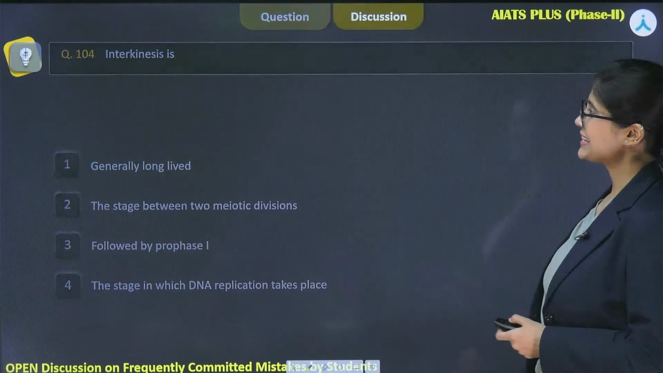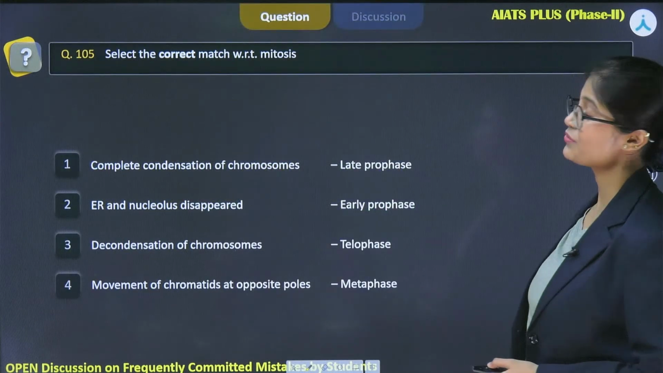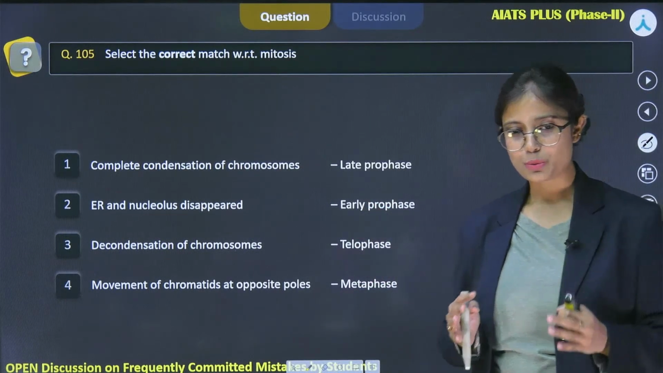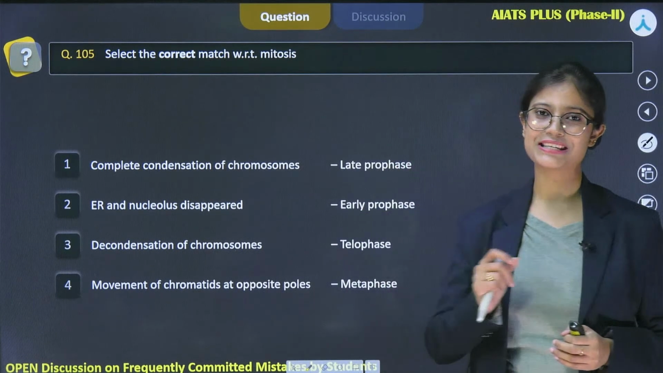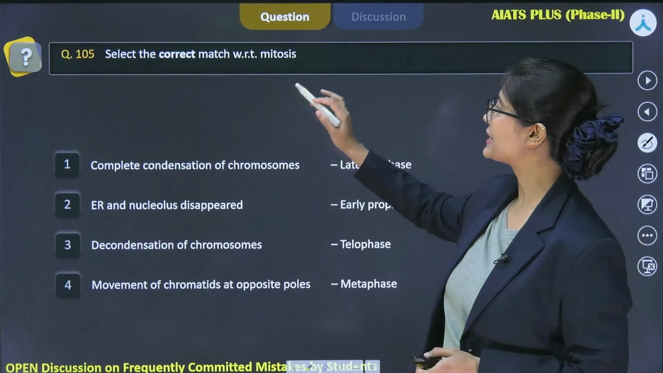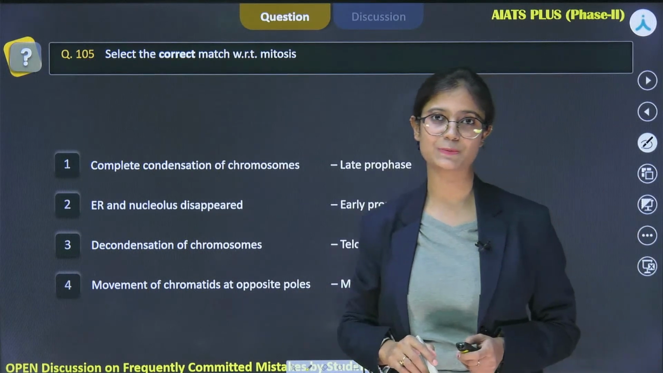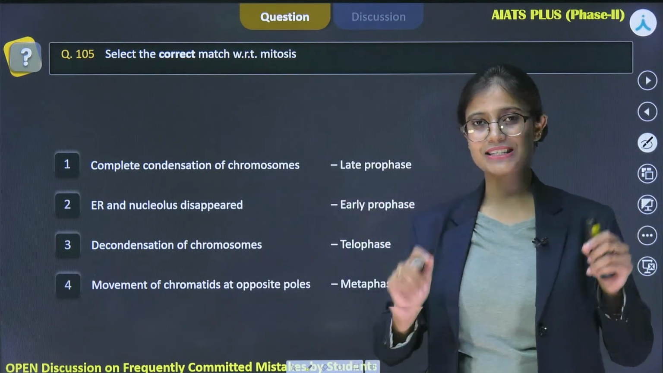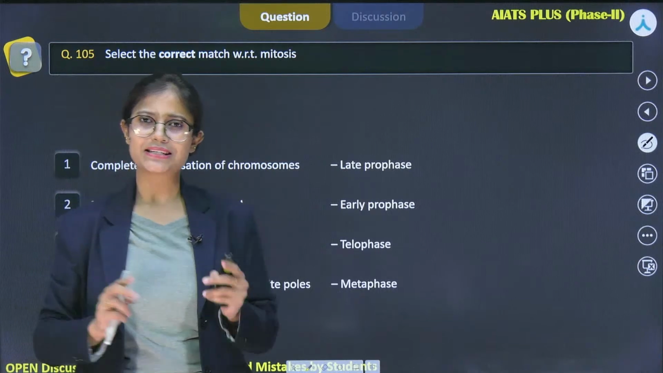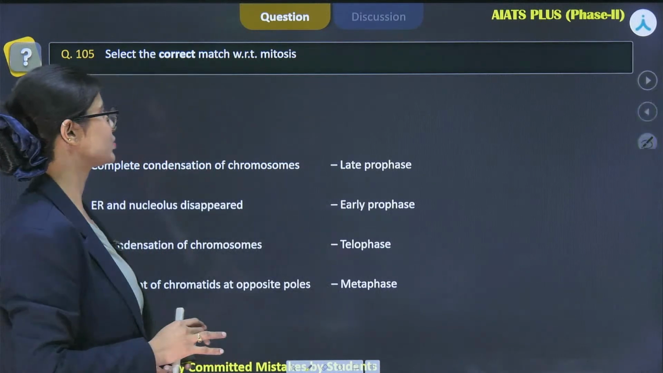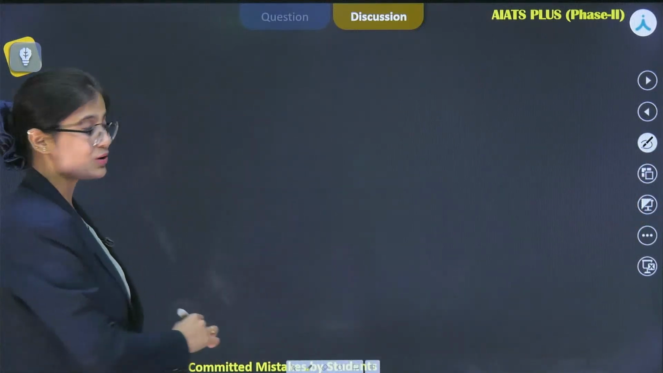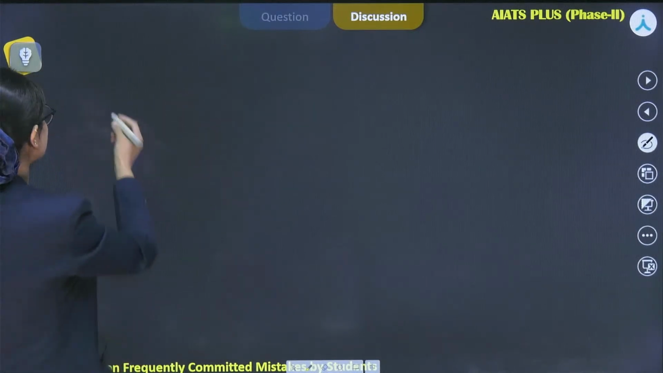Okay. Now let's see the next question, that is 105, again from the same chapter. So from this only you can see how much weightage this chapter contains from exam point of view. The question says 105, select the correct match with respect to mitosis. Mitosis, I have told you that it consists of two processes. First one is karyokinesis, next is cytokinesis. Karyokinesis is further divided into 4 phases. Let's see what those phases are. I have already told you, let's see in detail.